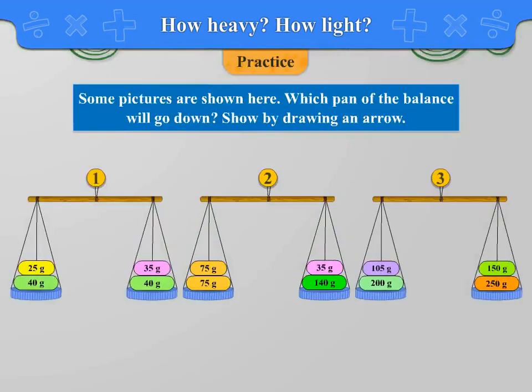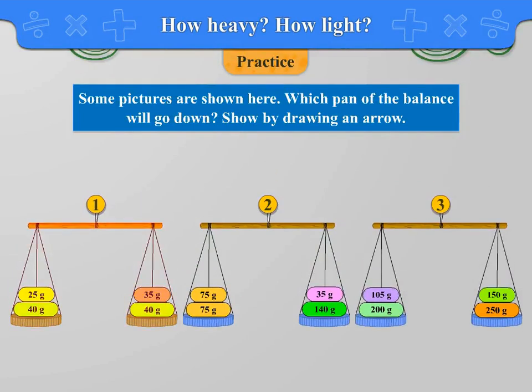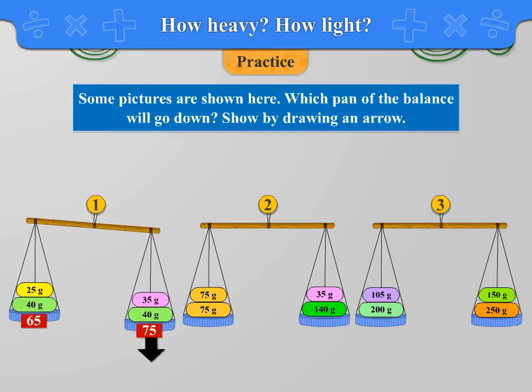Practice. Some pictures are shown here. Which pan of the balance will go down? Shown by drawing and narrow. First, in one pan, the weights shown are 25 gram and 40 gram. The total weight is 65 gram. In the second pan, the weights are 35 gram and 40 gram. The total weight is 75 gram. Between these two pans, the pan with 75 gram is heavier, so it will go down.